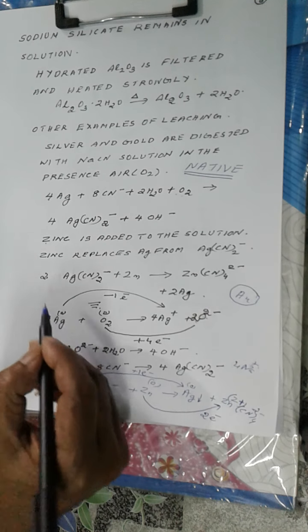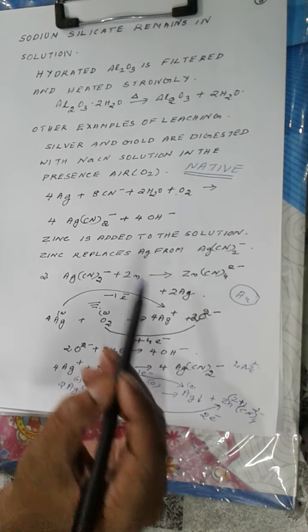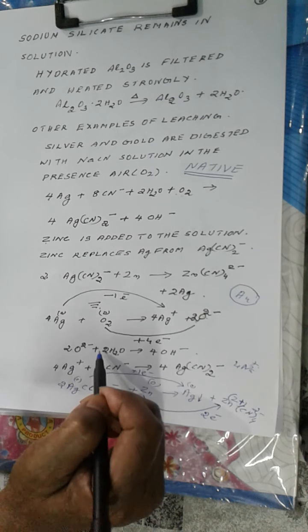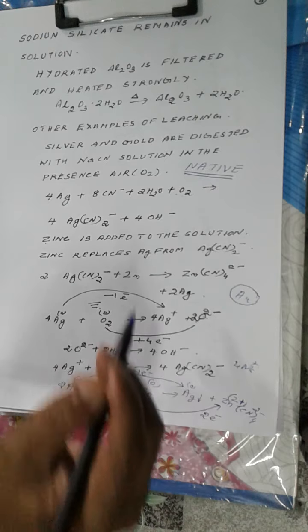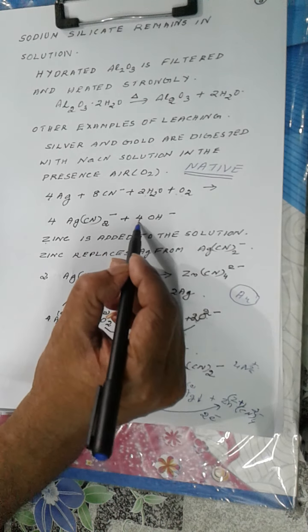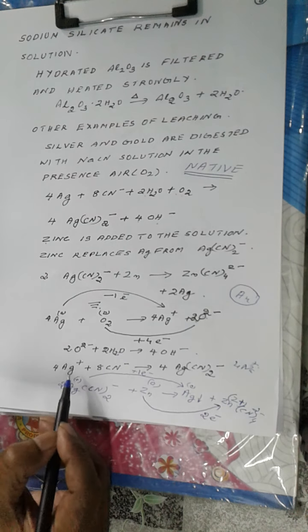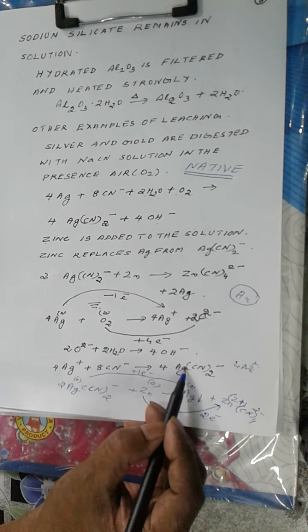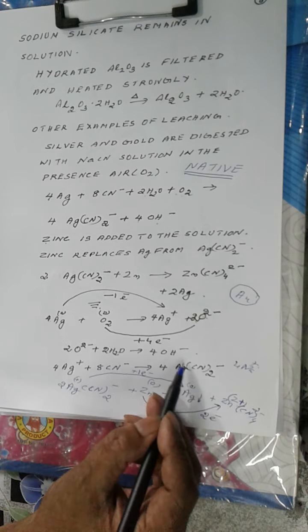So we require 4 Ag, and of course 1 O2. Then 2 O2 negative will combine with the 2H2O to produce 4 OH negative. So here 2H2O, then 4 OH negative. And 4 Ag positive will react with 8 CN negative, giving 4 [Ag(CN)2] negative, where silver is in the +1 state.